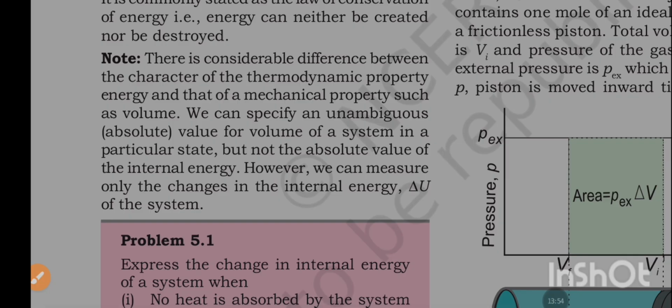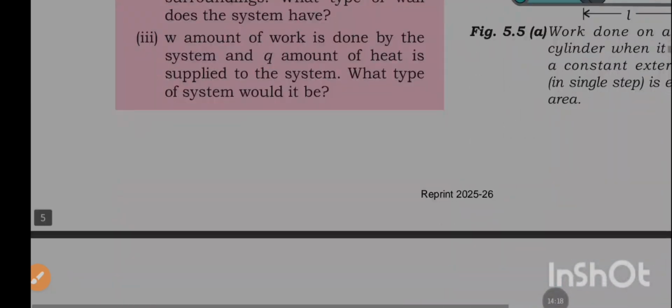Note, there is considerable difference between the character of the thermodynamic property energy and that of a mechanical property such as volume. We can specify an unambiguous absolute value for the volume of a system in a particular state, but not the absolute value of the internal energy. We can measure only the changes in internal energy, ΔU, of the system.